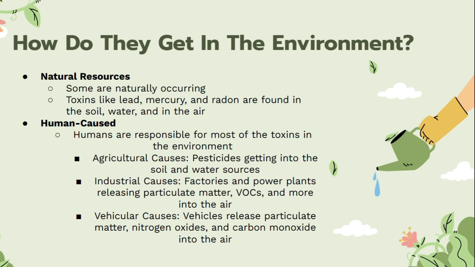How do they get in the environment, one may ask? Well, there are two main ways. Some are naturally occurring, like lead, mercury, and radon. They are found in the soil, water, and in the air. Most of them, however, are human caused.